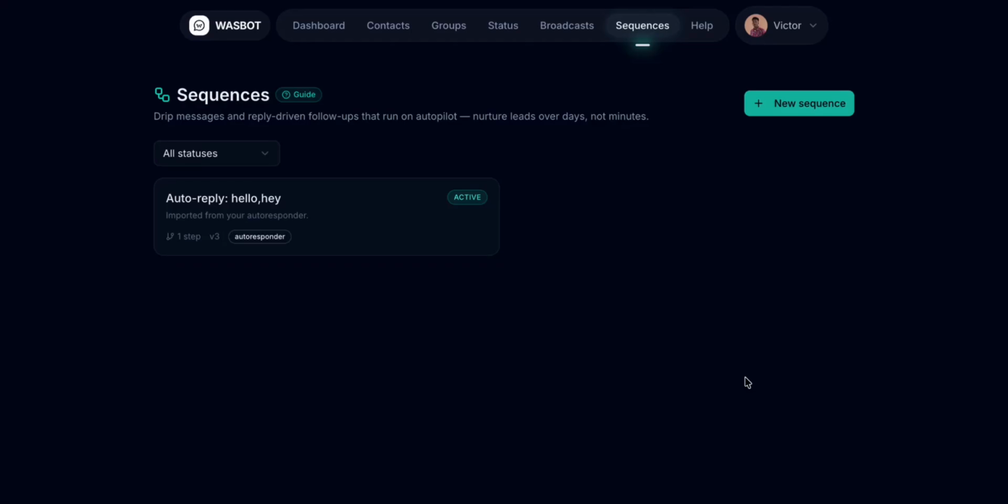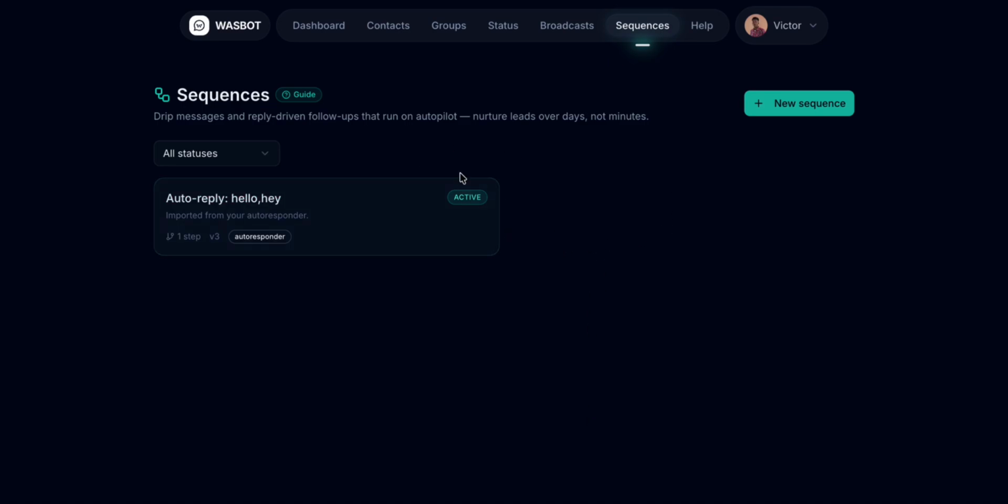So in this video, I'm going to be showing you how you can create autoresponder sequences in WASBOT. So first things first, you need to go to www.wasbot.app/sequences, and on the dashboard, you'd see this right here, just the sequences tab. If you're on mobile, you'd see the sequences button at the bottom, so you can just click through sequences and then you get over here.